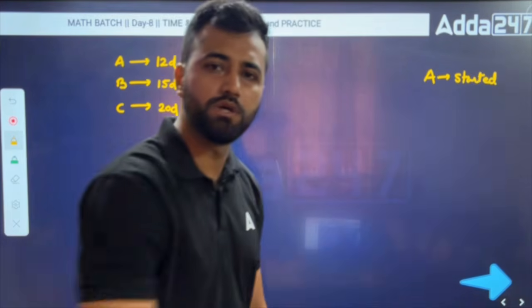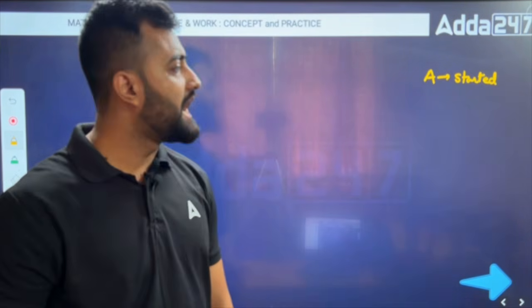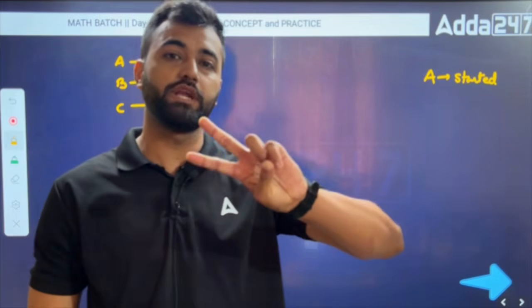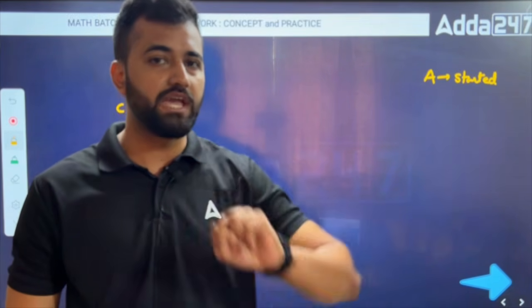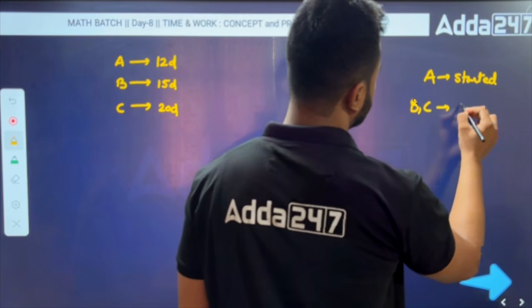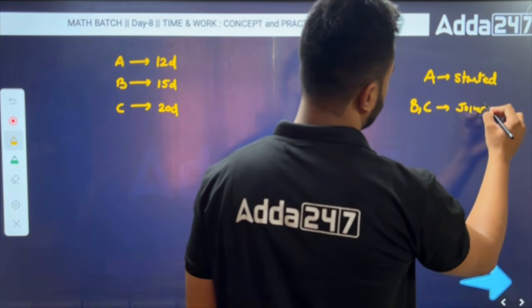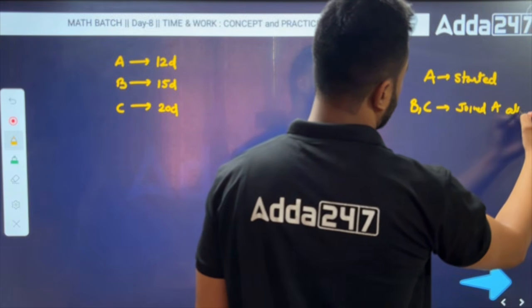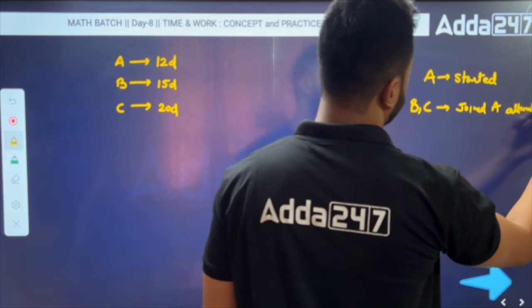A started the work, and B and C joined him alternatively. B and C joined A alternatively.